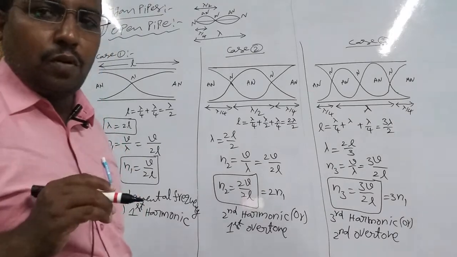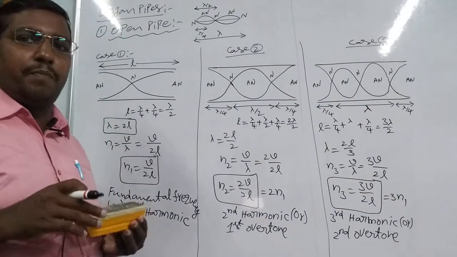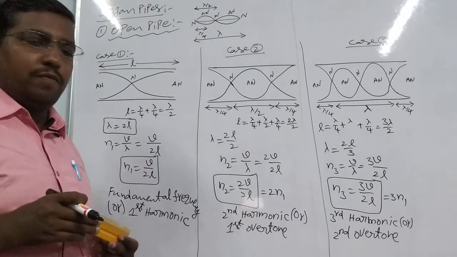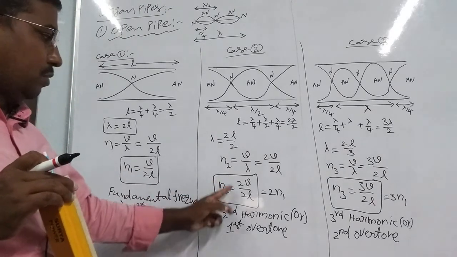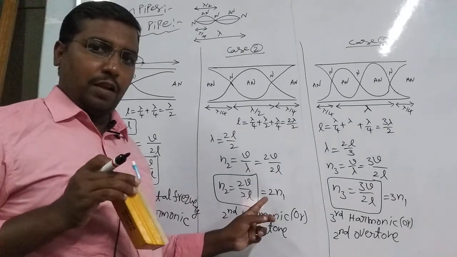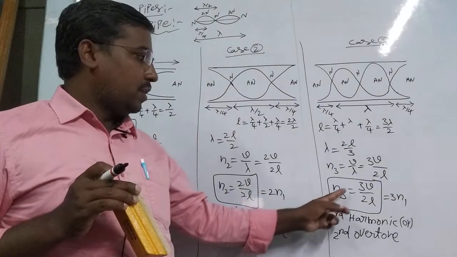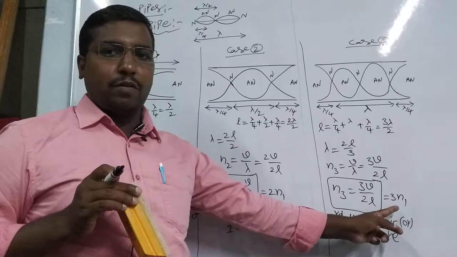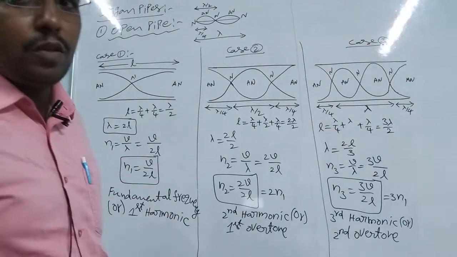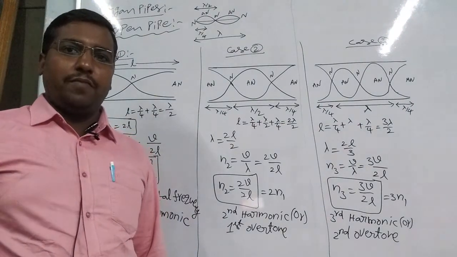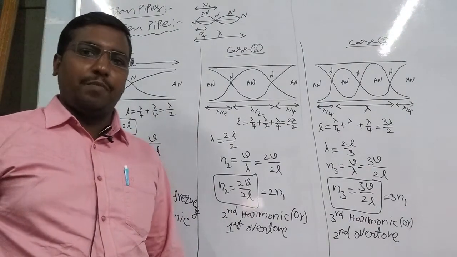Okay, so we have to see what frequencies are formed in these open pipe cases. N1 is V by 2L, N2 is 2V by 2L, which is also 2N1, and N3 is 3V by 2L, which is also called 3N1. So what is the ratio of frequencies in the open pipe case?